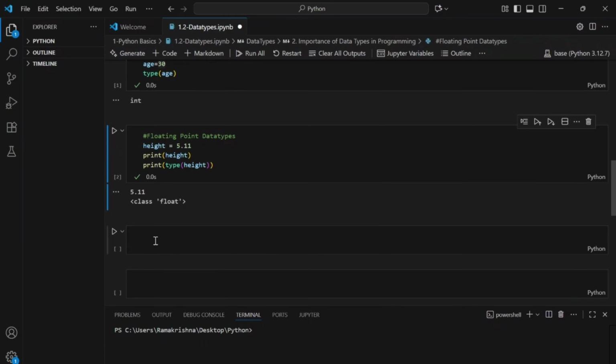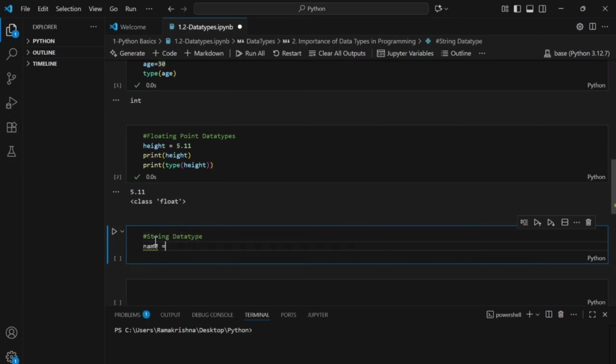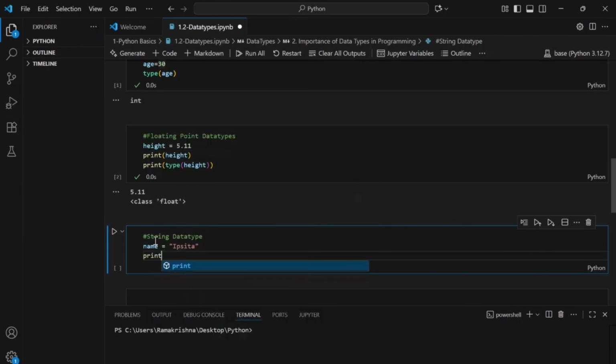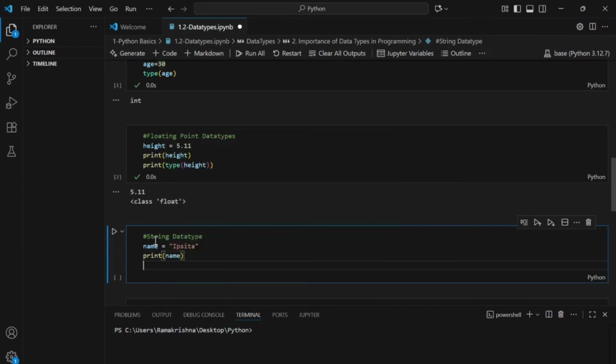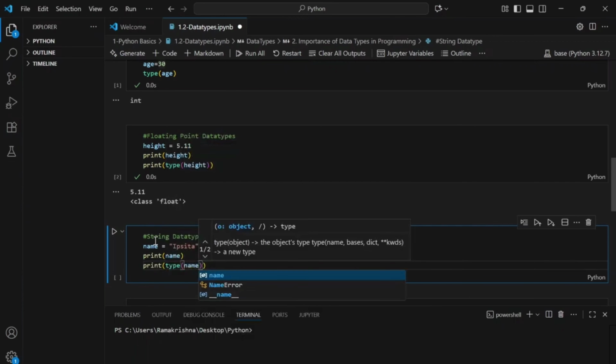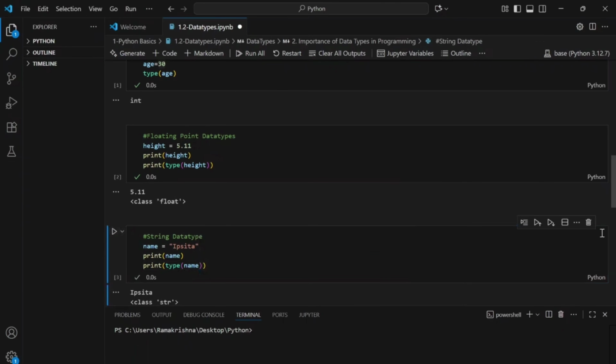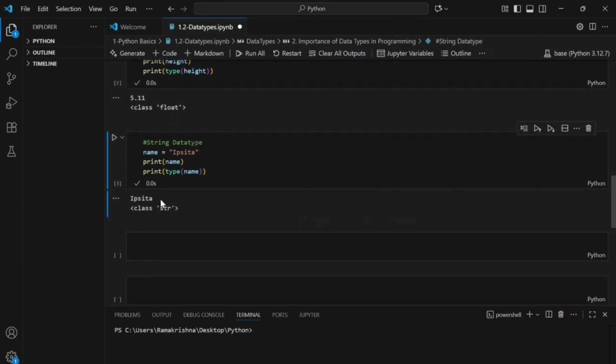Now let's see some string data type examples. I'm creating a variable called name. I'm assigning the value as Ikshita, and then I'm printing the value here and printing the type of name. Okay. So it gave the output as Ikshita and it gave the class as string data type. I'm not covering operators or operations here because we'll be discussing operators in detail in our next video.